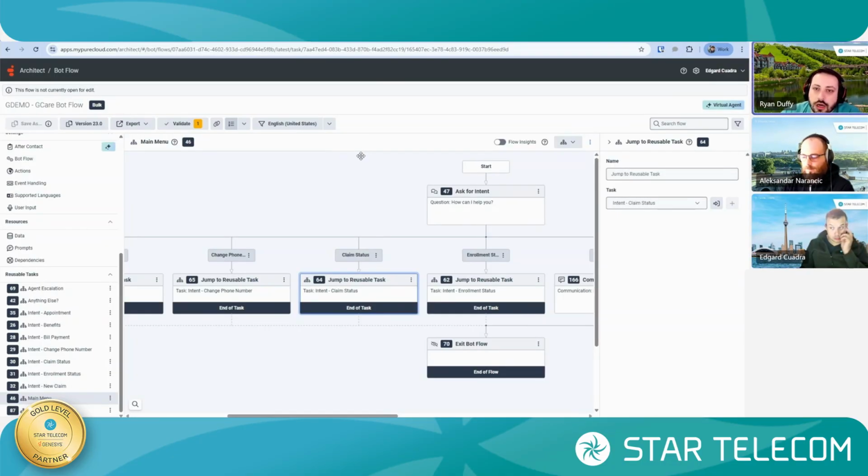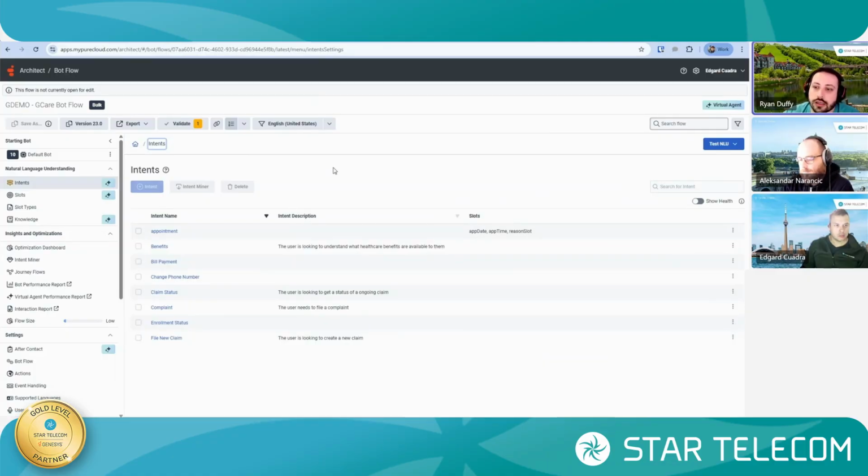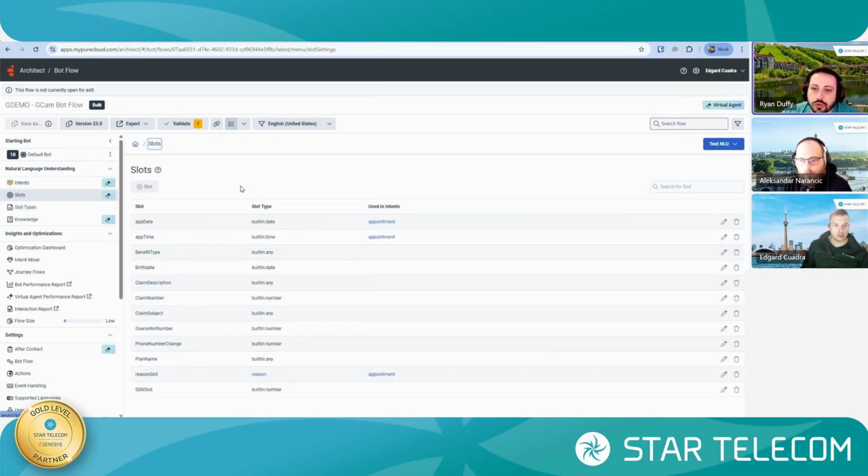One of the other really good things about the virtual agent over your typical bot flow is that you can see on these screens we have all of those little blue tabs, and those indicate each of the sections that have additional functionality because we are using a virtual agent over a regular bot. Edgar, you did mention with the intents, being able to generate those intents automatically, and generating the slots. That is one of the pieces that we can leverage when we're using a virtual agent.